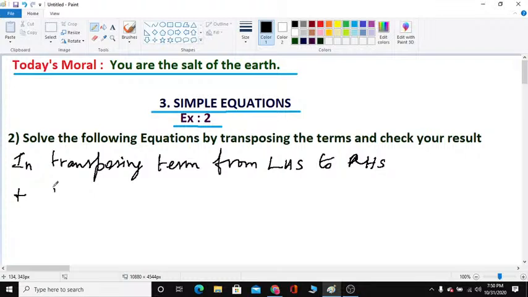When you transpose a positive quantity to the right hand side, it becomes a negative quantity. When you transpose a negative quantity, it will become a positive quantity.